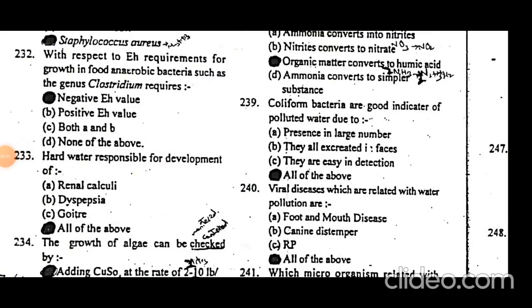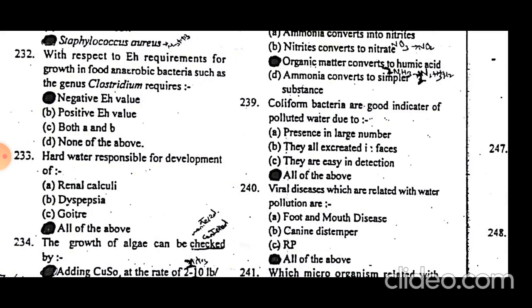With respect to Eh requirements, the oxidation-reduction redox reaction requirements for growth in food, anaerobic bacteria such as genus Clostridium require a negative oxidation reduction value.